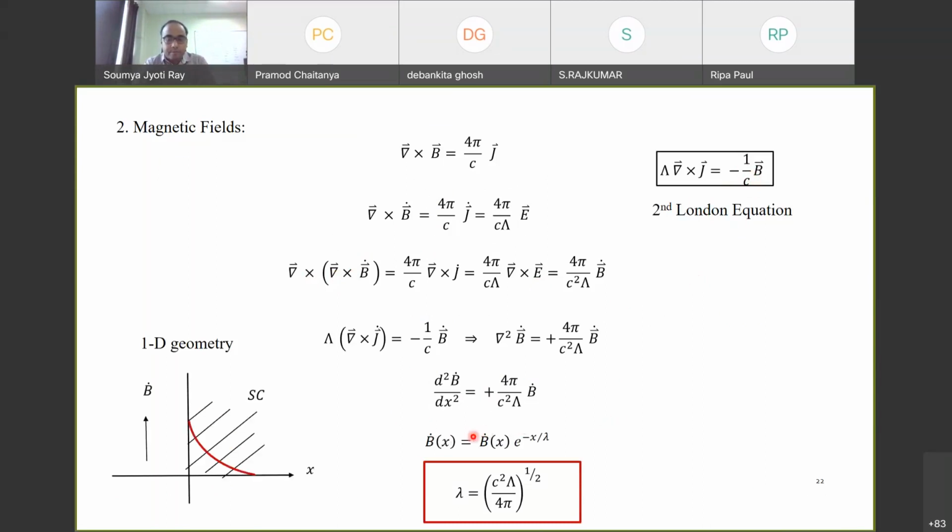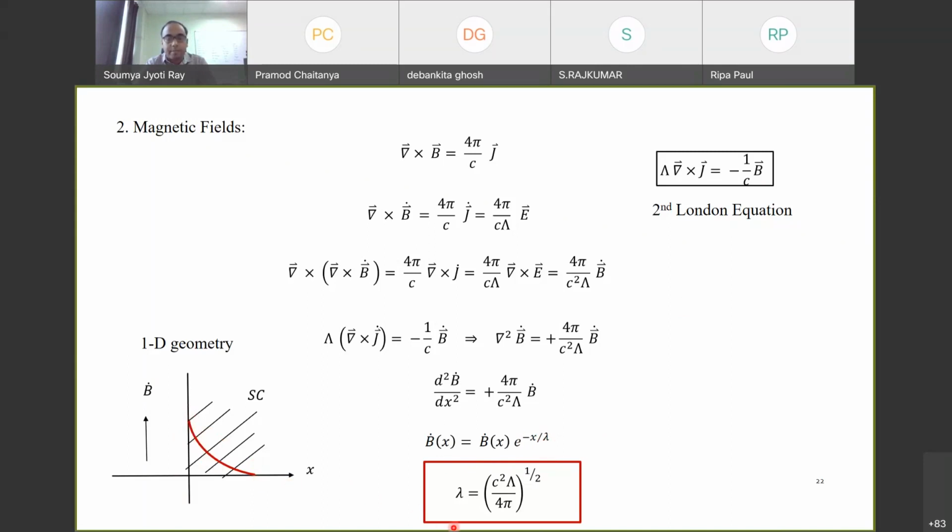Now, the important information which you get from here is the following. The spatial dependence of the magnetic field in a superconductor with distance usually decays exponentially, and that happens over a characteristic length scale called lambda. So if I plot B as a function of x, I see that it decays exponentially as I go away from the superconductor.